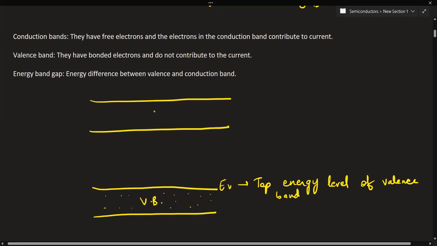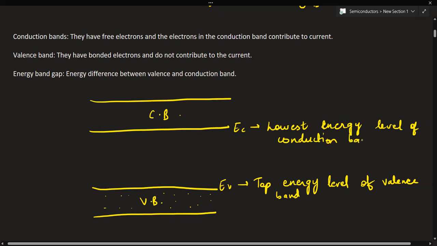Whereas if I say this is the conduction band, this will be the last row of energy level. So if I say EC, this will be the lowest energy level of the conduction band.